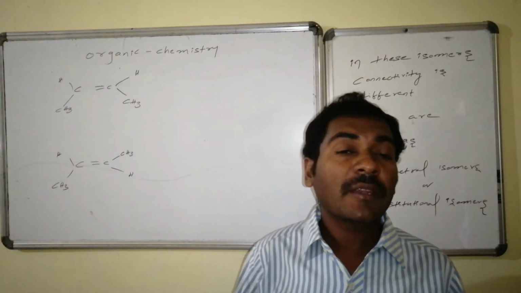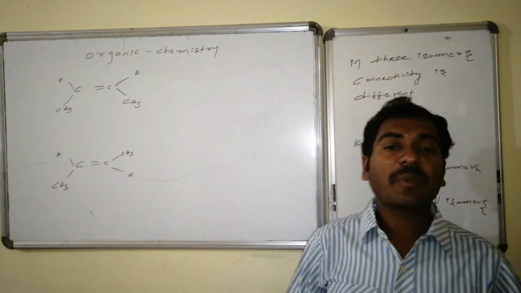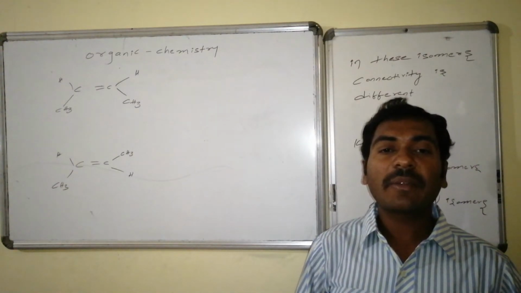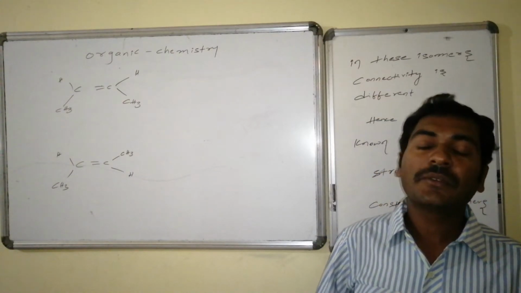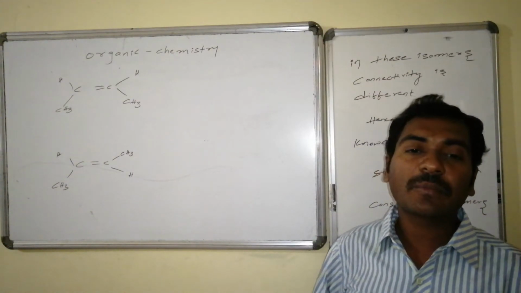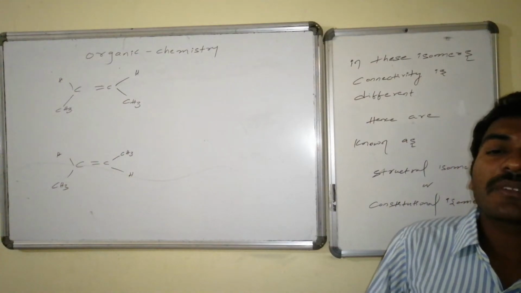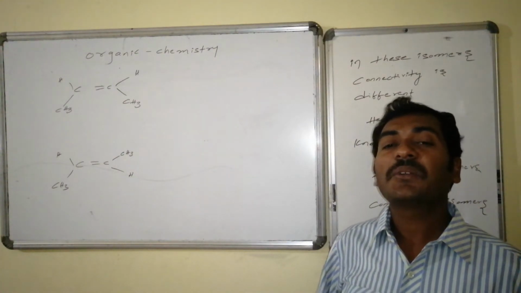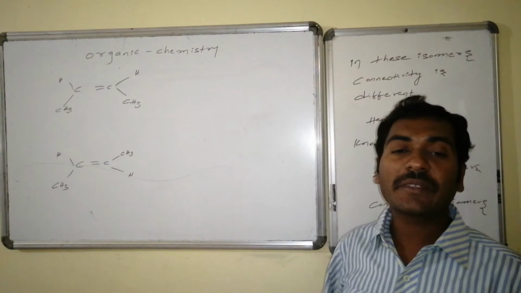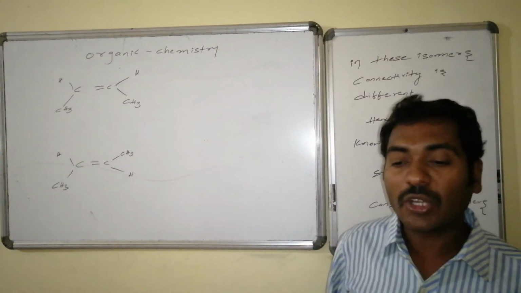Thus, here what we can see is that their geometry, their spatial arrangement in 3 dimensions, is different. Due to that reason, they have differences in properties. Such compounds are also known as isomers. These are a special case of isomers known as geometrical isomers.